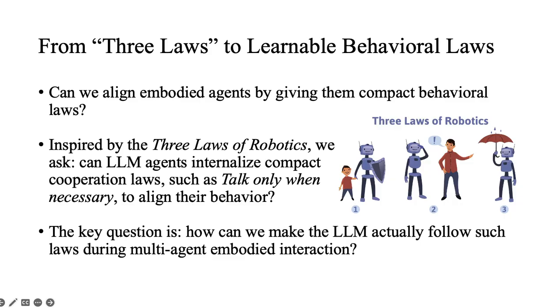Our goal is not to manually write a perfect rule system. Instead, we want the agent to learn the laws from its own interaction failures and then use them to improve the cooperation.